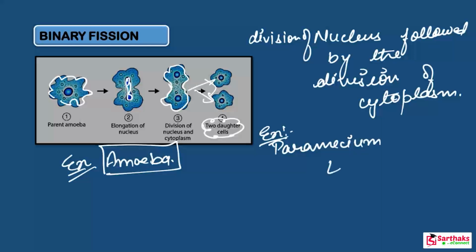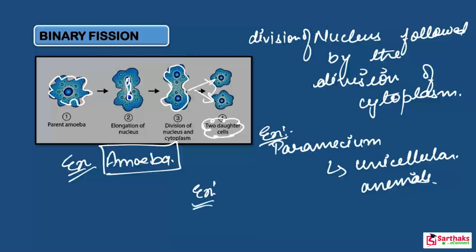But paramecium is a unicellular organism. Got it? This is a unicellular organism. Clear? A fully grown paramecium divides its body into two parts to form two smaller paramecia. This happens by the division of the nucleus followed by the division of the cytoplasm. And the same will occur in the case of Leishmania also.